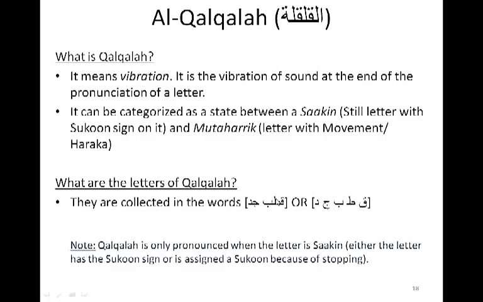They can all be summarized in one word, so that it can be memorized easier. It will be 2 words. It's called qutbun jad. So qutb, jad. All these 5 letters that constitute these 2 words are the letters of qalqalah.